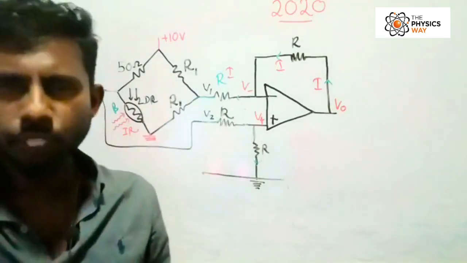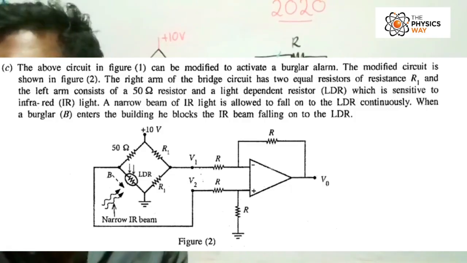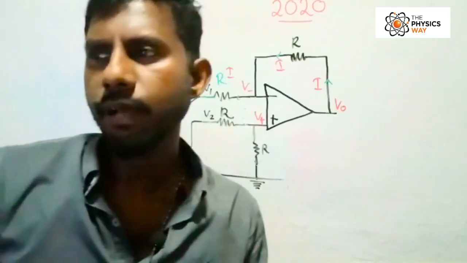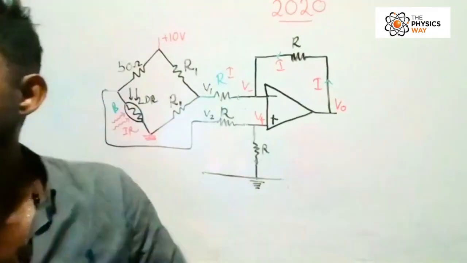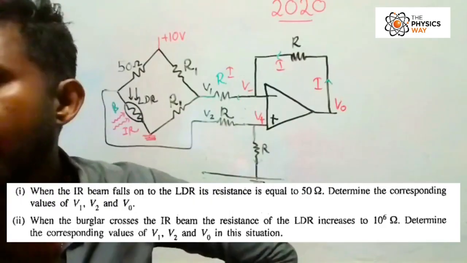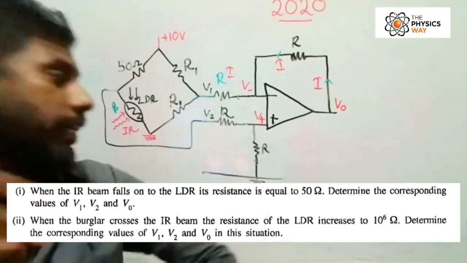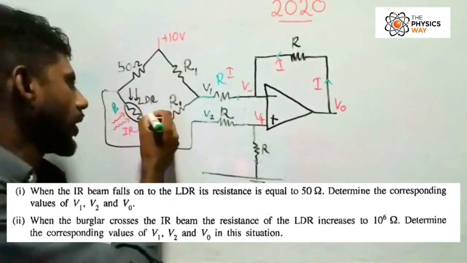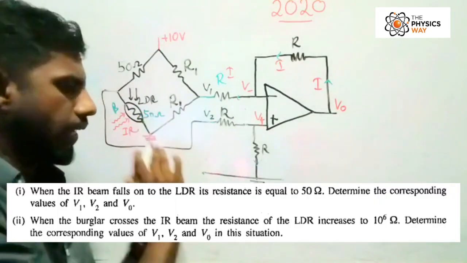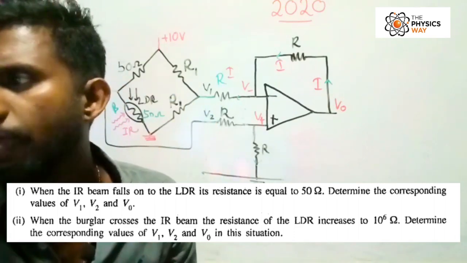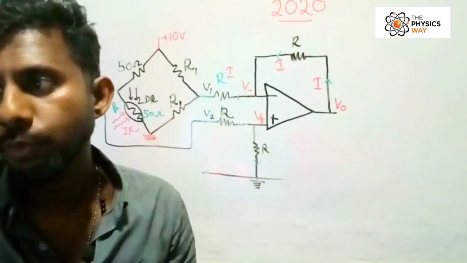So there will be a change in the resistance, right? IR beam falling on LDR. First question: when the IR beam falls on the LDR, its resistance is equal to 50 ohms. Remember that you have to write these data down, so I'm going to write it as well. Determine the corresponding values for V1, V2 and Vout.